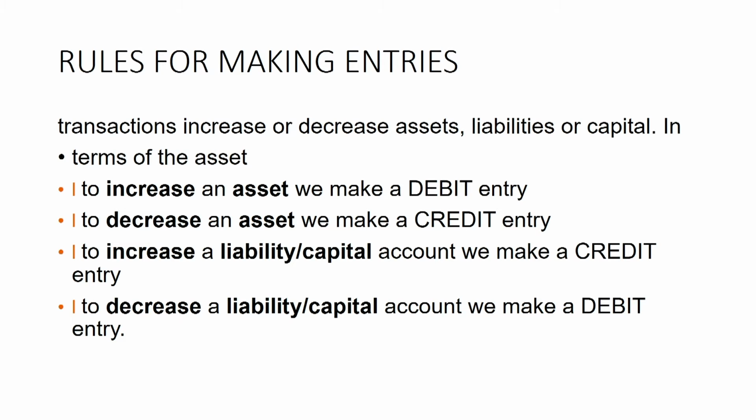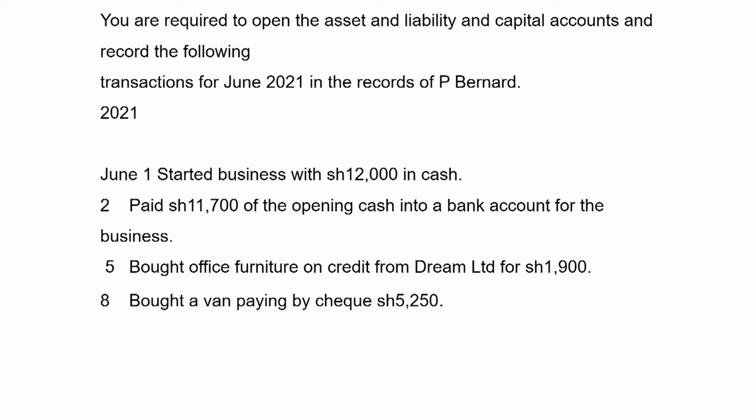So look at this example. It says there you are required to open the assets and liability and capital accounts and record the following. So we are given a number of transactions and we are required to record them in a ledger account. This person started business on June 1st with 12,000 shillings. Now the money used to start a business, which is contributed by the owner, is called capital. So what accounts do we need to open to record this?